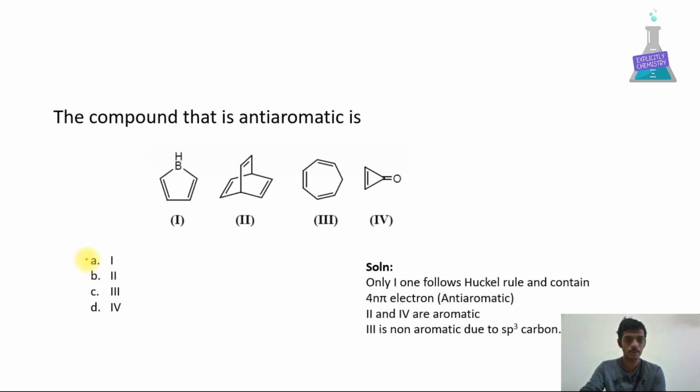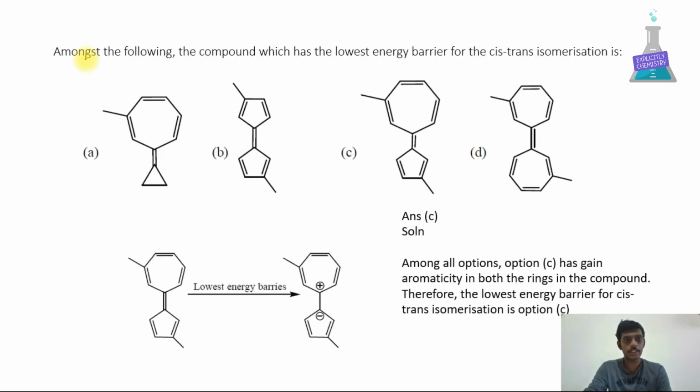The option is 1. Here the question is, among the following, the compound which has the lowest energy barrier for cis-trans isomerization is. Here the single bond will have free rotation and the double bond will have restricted rotation, or it is difficult to rotate. The molecule is cis if the two groups are on the same side. Here if we consider this is A and this is A, and this is B and this is B, if these two A are on the same side, it is called cis.